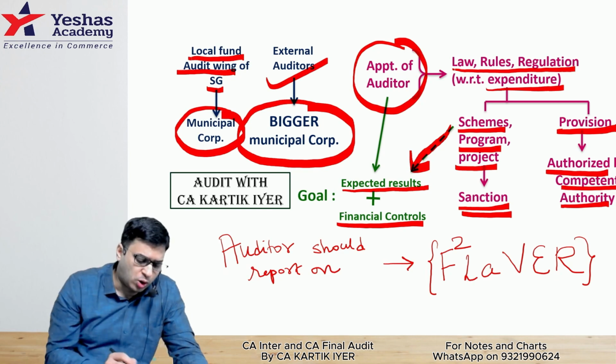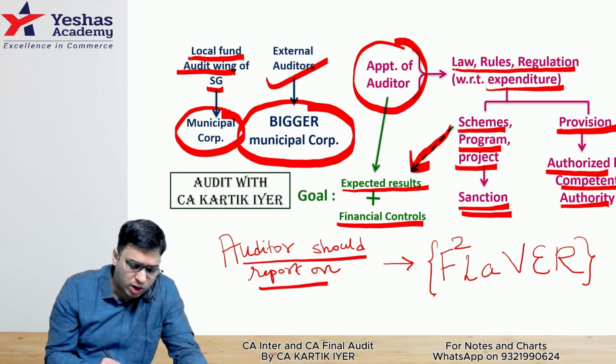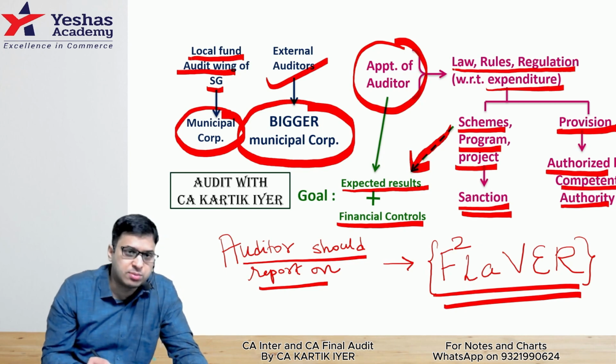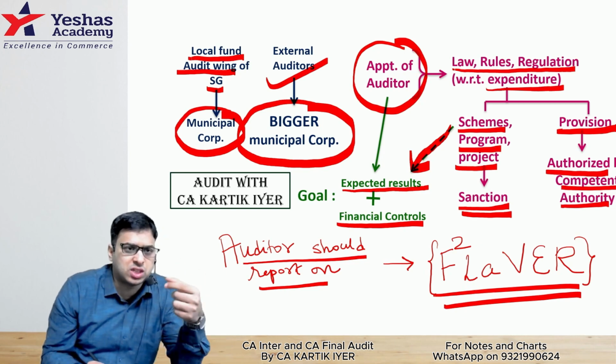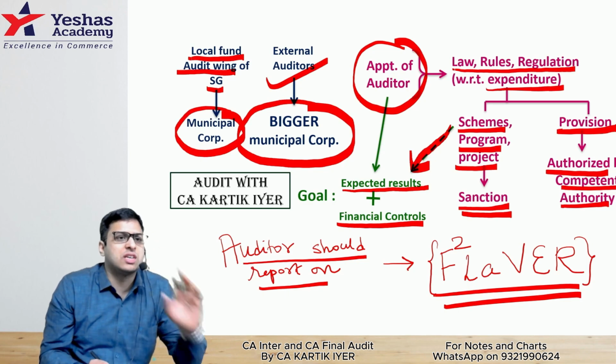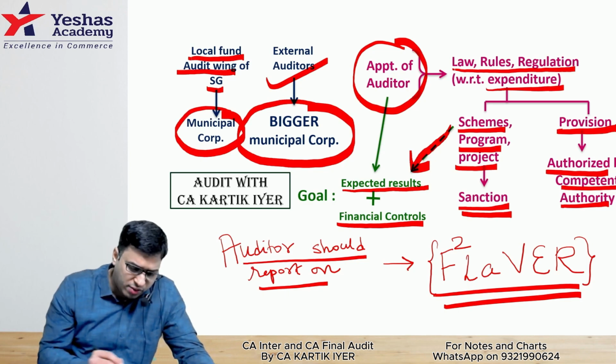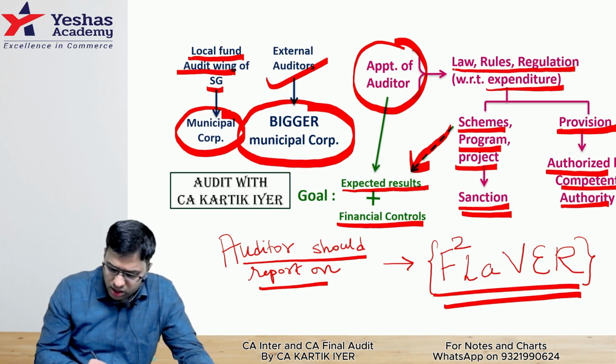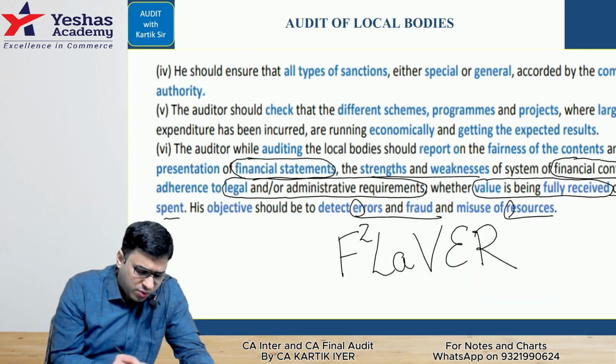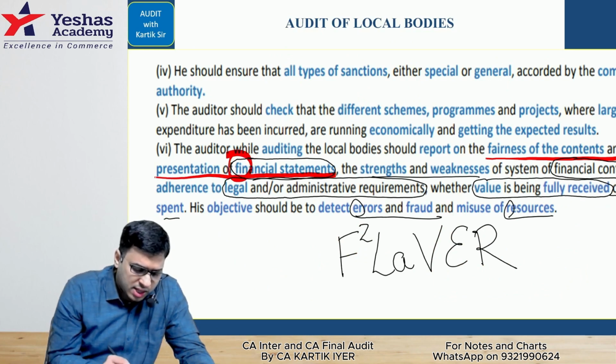Okay. Last but not the least, auditors should report on something called FLAVOR. This FLAVOR code helps us in one of the points in question number 3, and entire answer, which is question number 4. What is the FLAVOR code? So FLAVOR code you see here. First is fairness of the contents and presentation of financial statements. So financial statements F. Then strength and weakness of the financial control F. So it is F square.